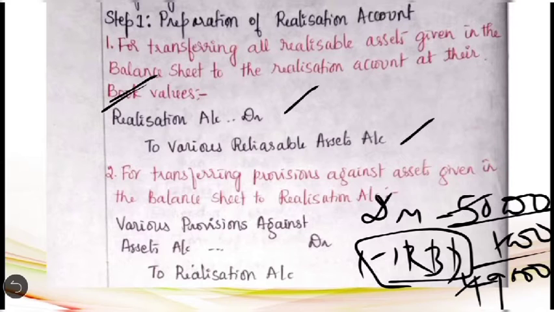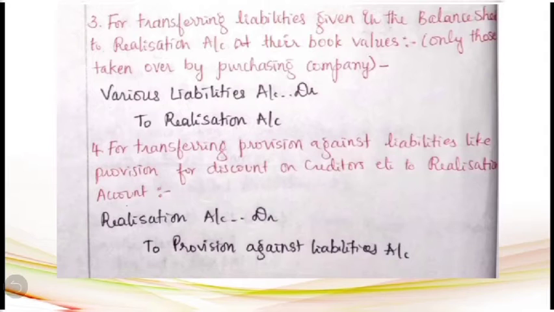That is why you have to give debit to the provision account. So here the entry will be various provision against assets account debit to realization account. Again, the transfer will be done at the book value. Then the third entry has to be passed for transferring various liabilities given in the balance sheet to the realization account at their book values.